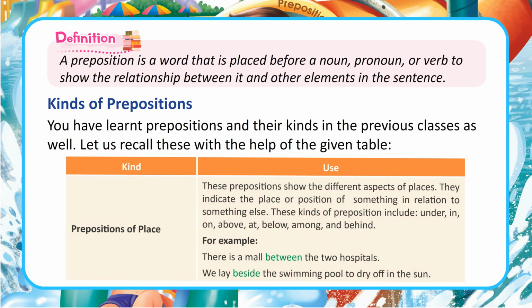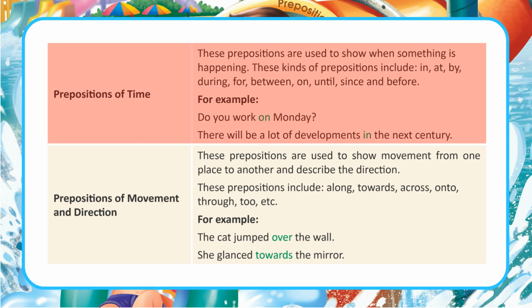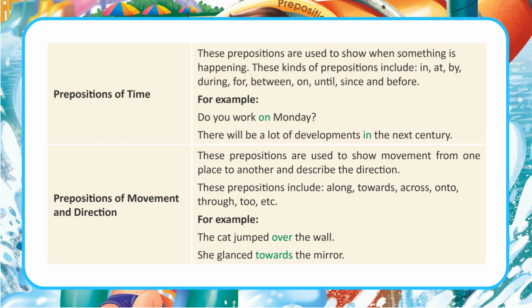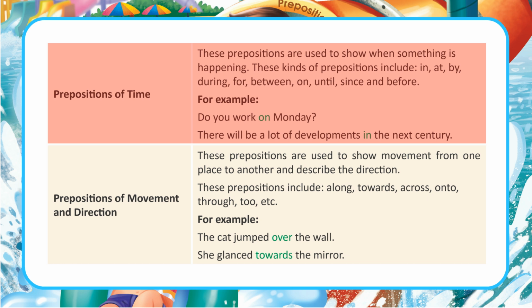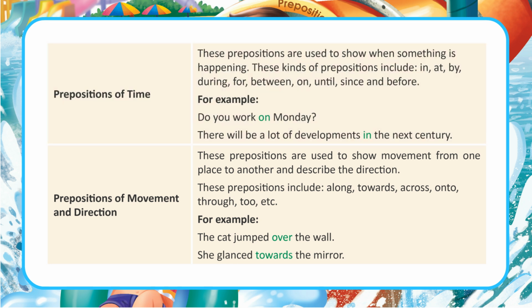For example, there is a mall between the two hospitals. We lay beside the swimming pool to dry off in the sun. Prepositions of time. These prepositions are used to show when something is happening. These kinds of prepositions include in, at, by, during, for, between, on, until, since and before. For example, do you work on Monday? There will be a lot of developments in the next century.